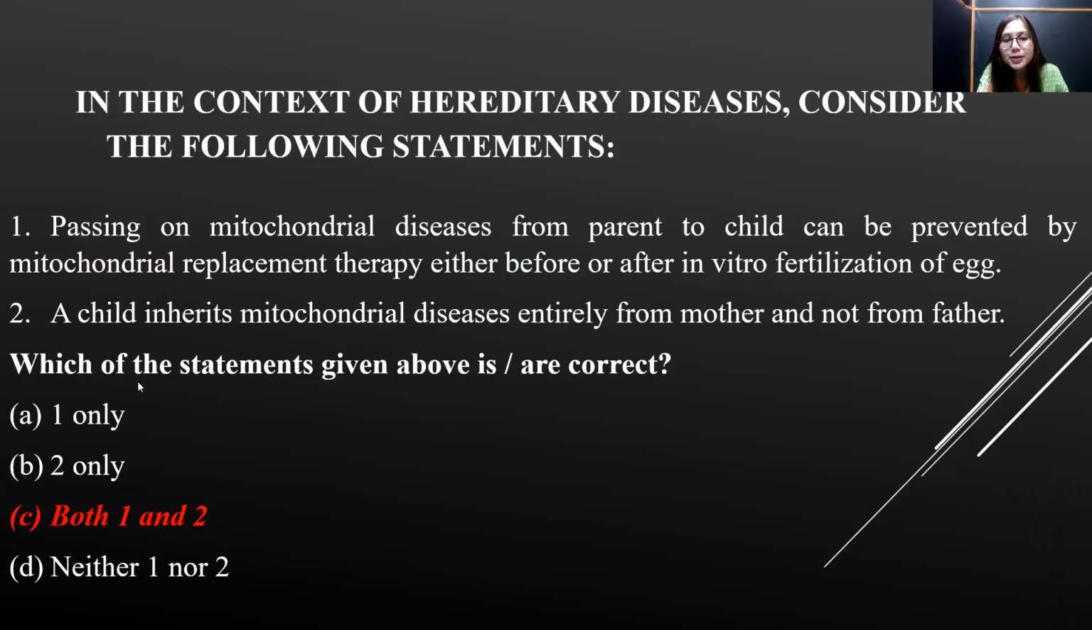A child inherits mitochondrial diseases entirely from the mother and not from the father. This statement is also true. If you go through pedigree analysis, when geneticists undergo pedigree analysis of genetic diseases, while referring to any mitochondrial diseases they will always draw diagrams showing that the disease is inherited from the mother. So this statement is also true. Both the statements are true, and therefore option C is the correct answer.